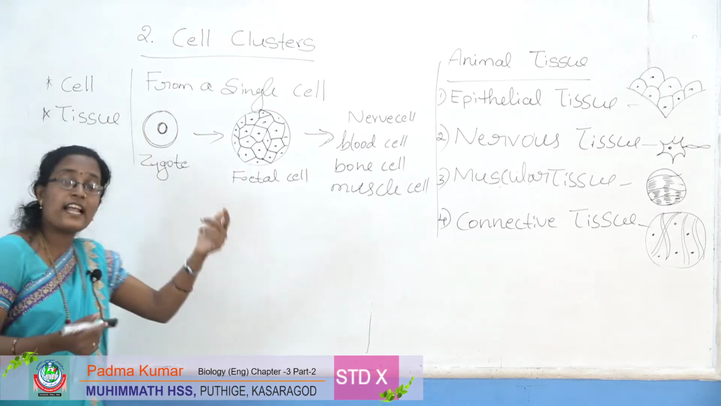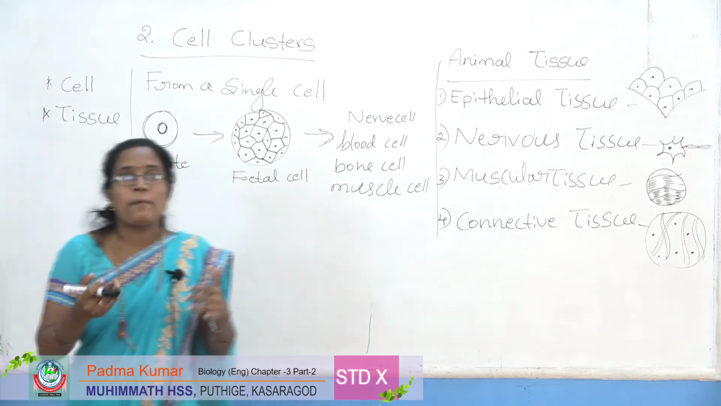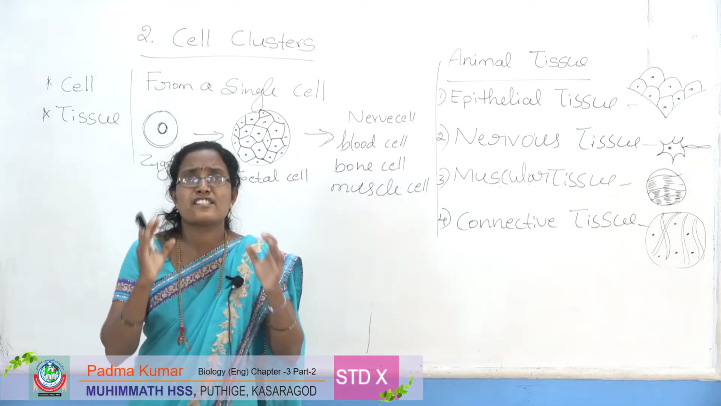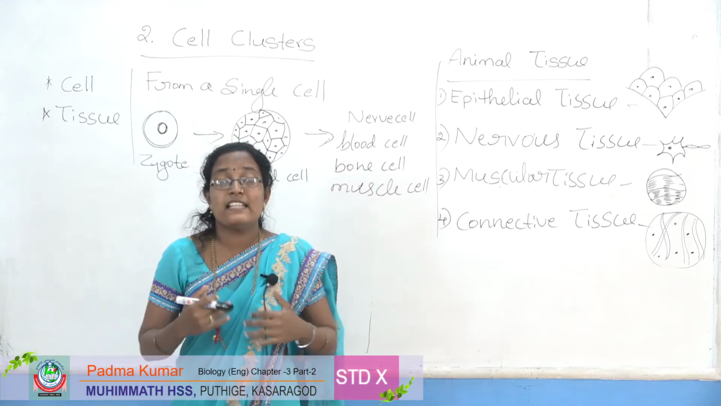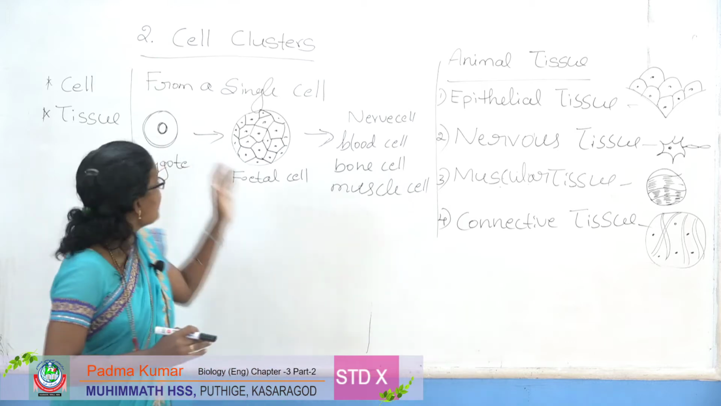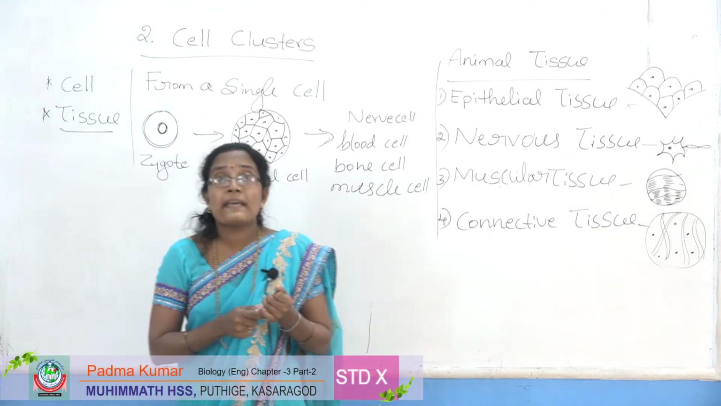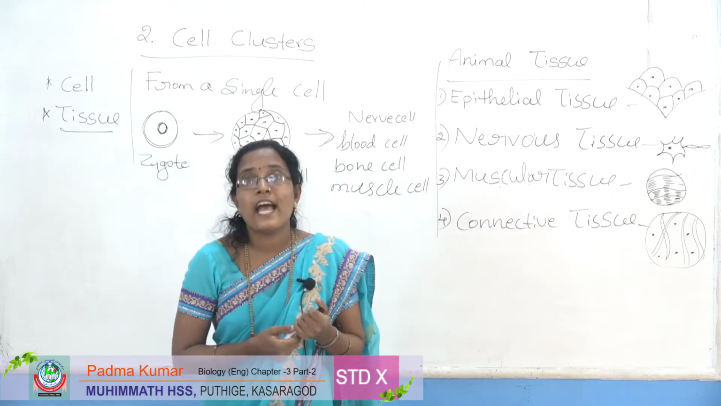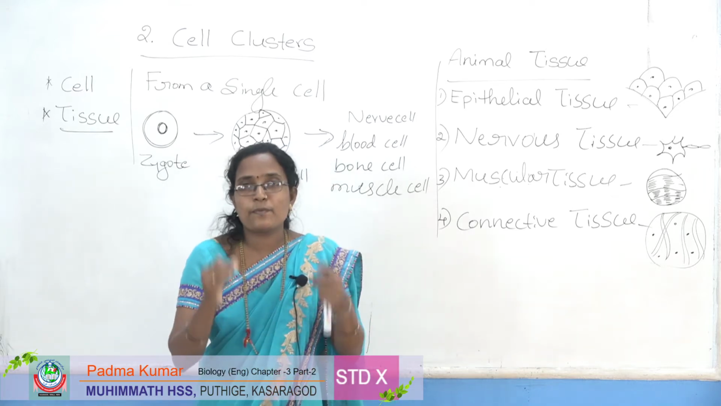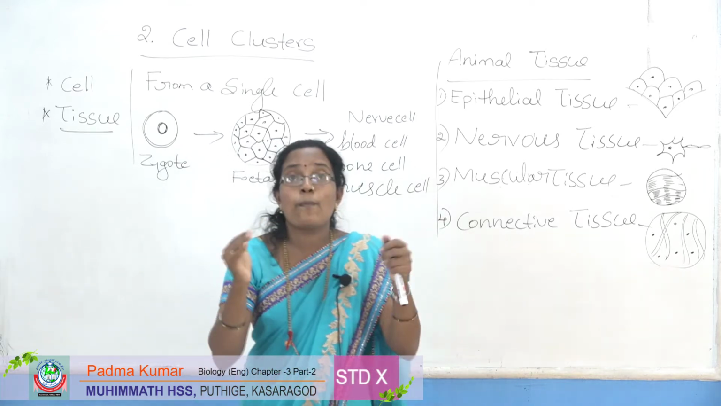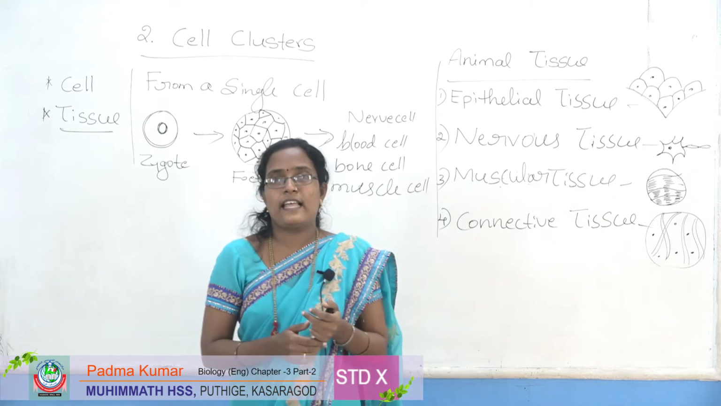Cell is a structural and functional unit of living organisms. What is a tissue? Many cells are present in our body, in clusters. The cluster of cells in our body is called a tissue. Tissue means a group of similar cells having a common origin and performing a specific function. Similar means the same, the same kind of cell.